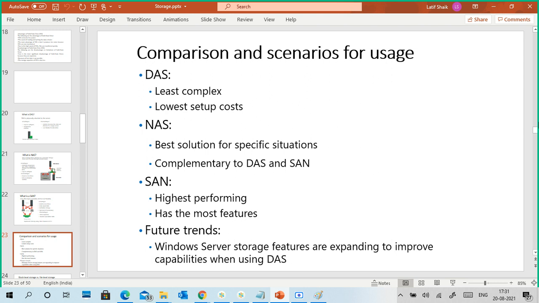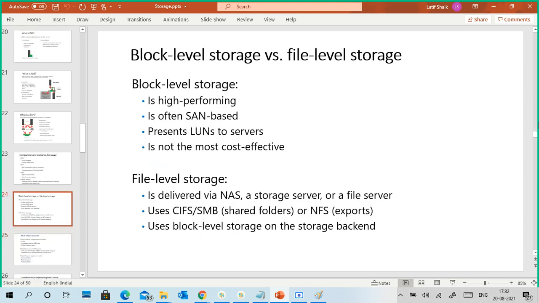Okay, next one is a SAN. SAN is an enterprise solution for centralized storage. They use SAN switches and storage servers, which connect your storage space. It is highly redundant and complex to create, and it requires an application management person. It is a block level storage. I will explain block level. Block level storage is high performance storage, often SAN based, presented as LUNs to servers, not the most cost effective.